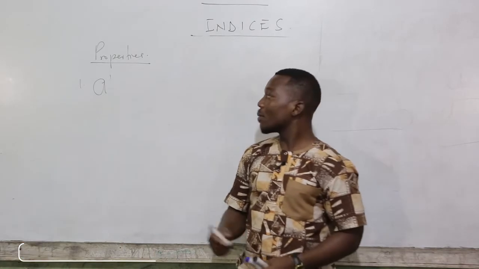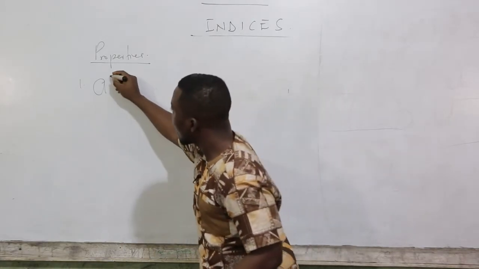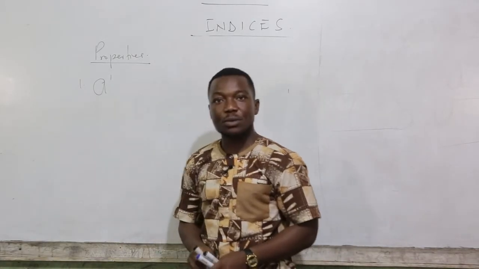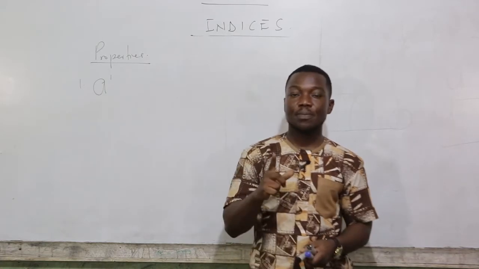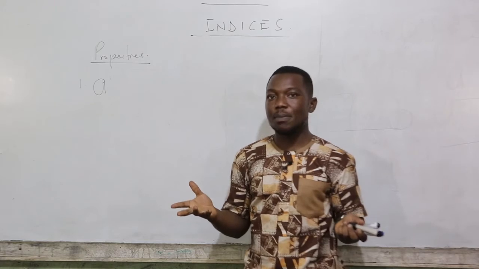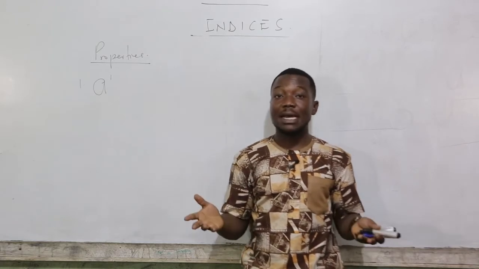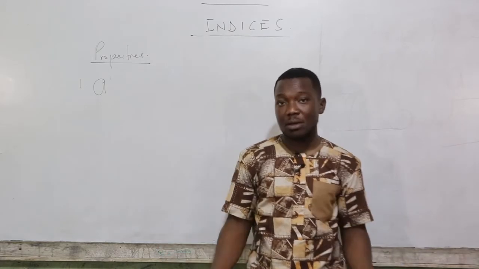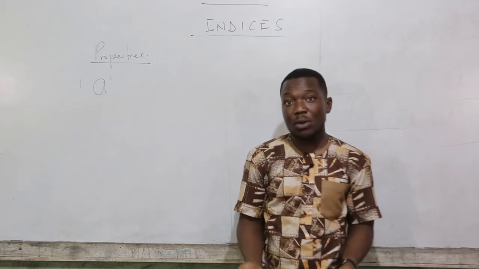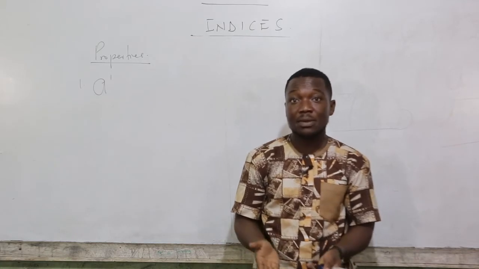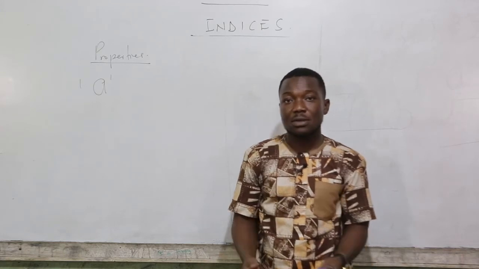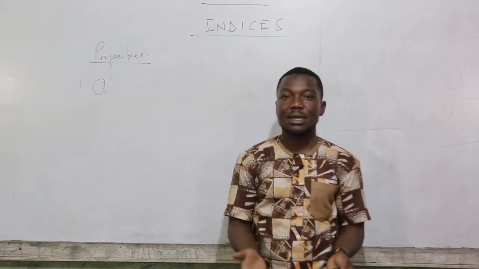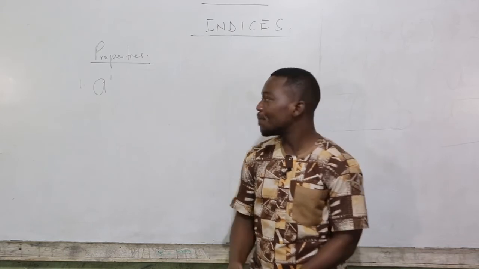Now, the first property we would like to talk about today is a number raised to the power 1. What does it mean when we say a number raised to the power 1? What it means is how many times the number appeared. So a raised to the power 1 is asking you how many times the a is appearing. And obviously the a is appearing once. So any number raised to the power 1 is the number itself.